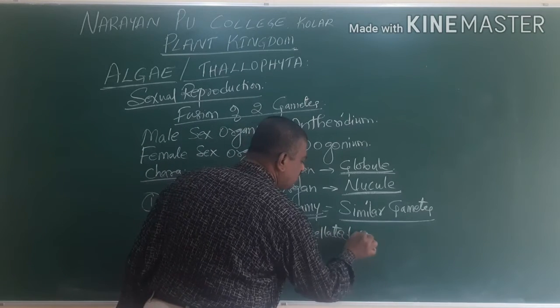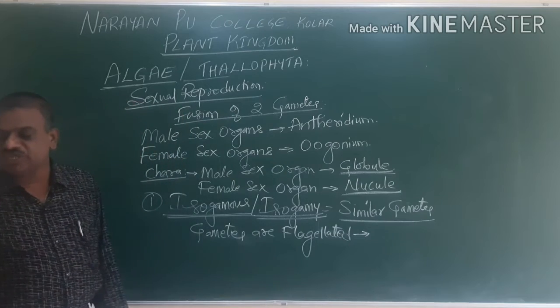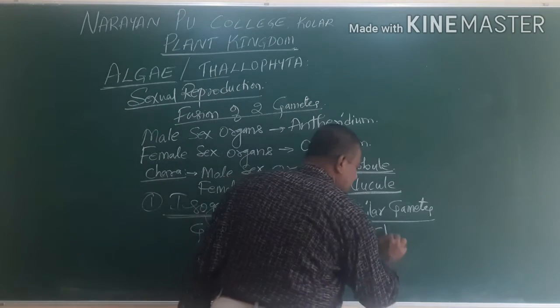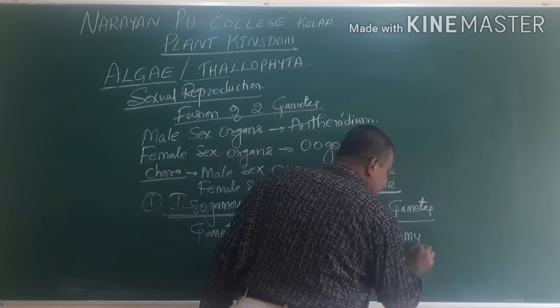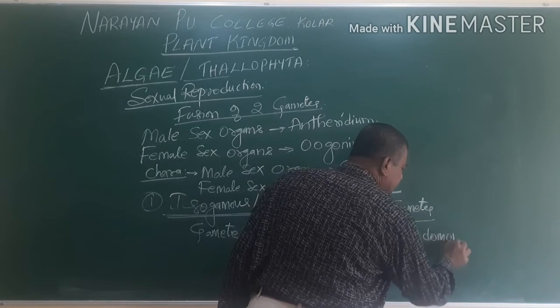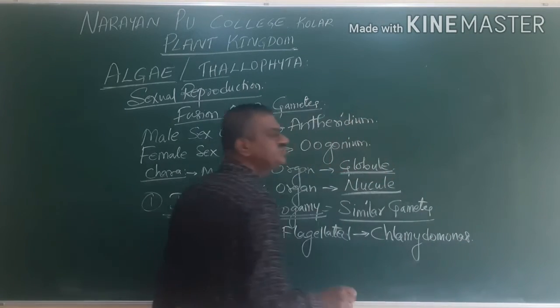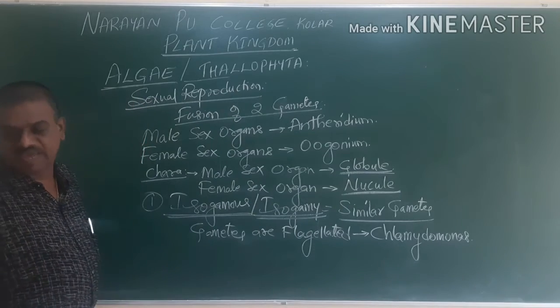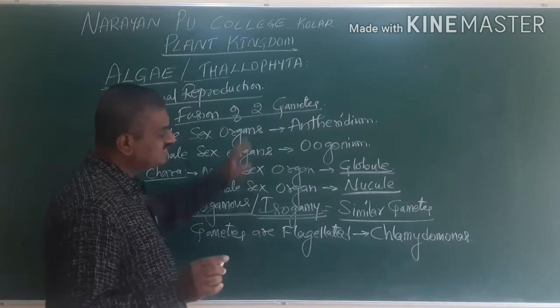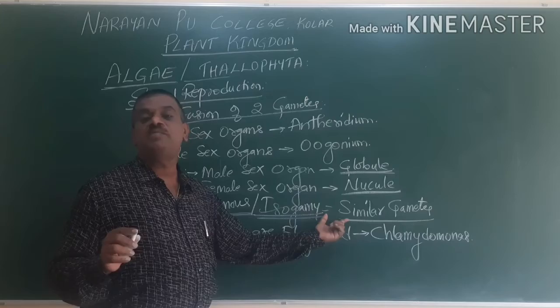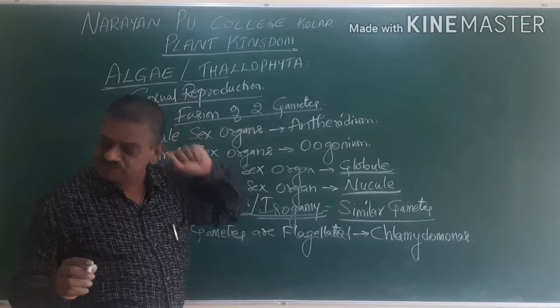The gametes which are flagellated, where there is a presence of flagella, can be noticed in Chlamydomonas. There is a presence of flagellated gametes, and the size of the gametes is similar.